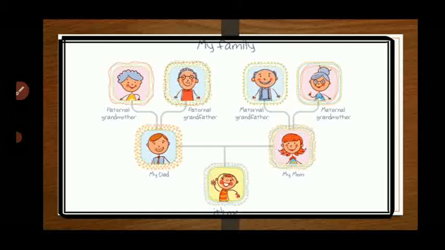So we have two kinds of grandparents: maternal grandparents, which are the parents of your mother, and paternal grandparents, the parents of your father. Understood? So they can also be included in your family tree.